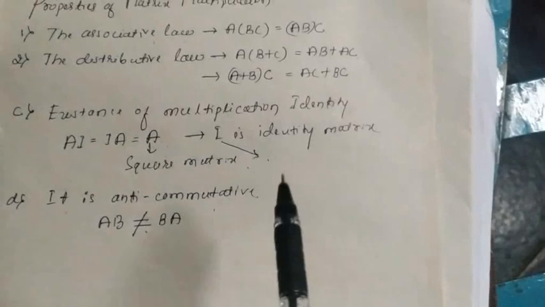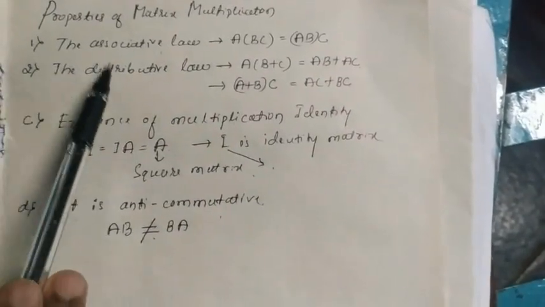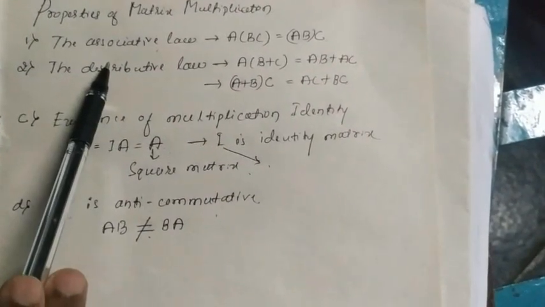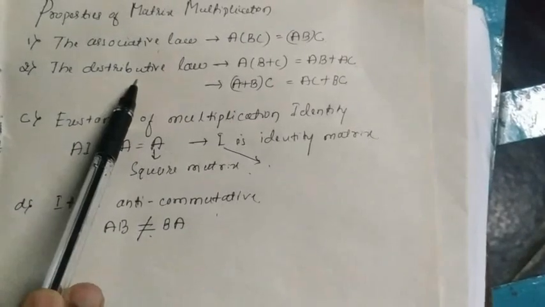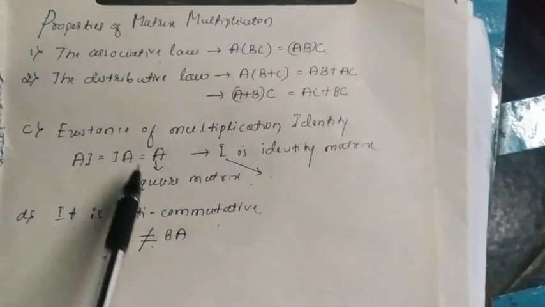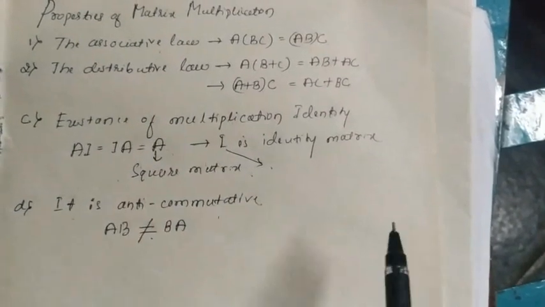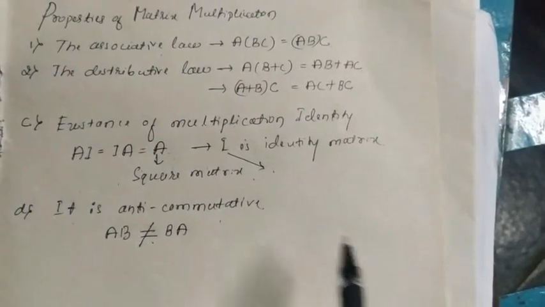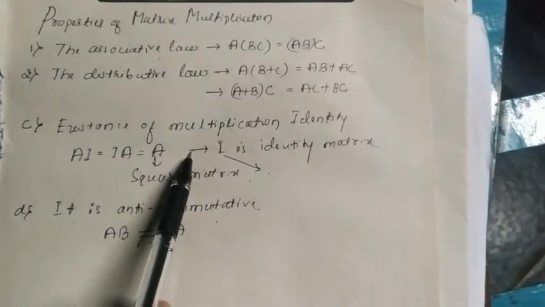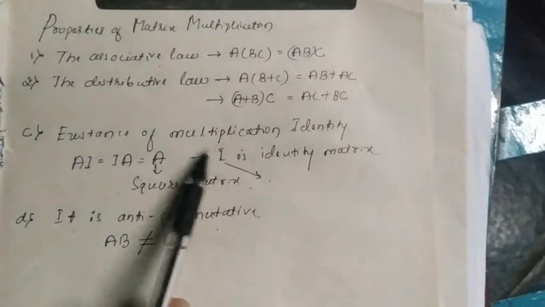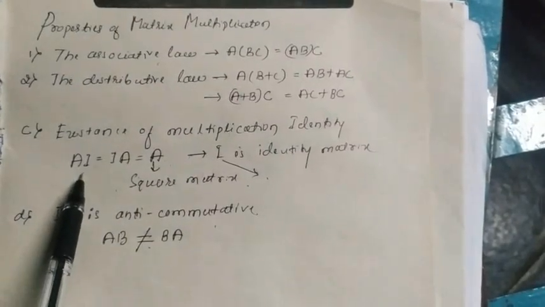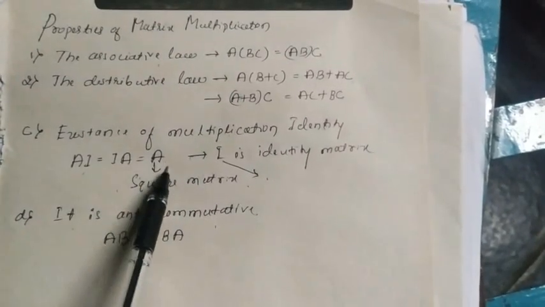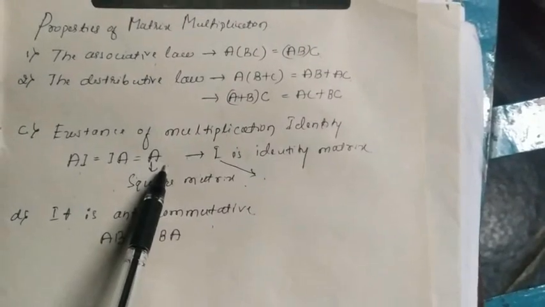So the point you have to note down is that it obeys the associative law, it obeys the distributive law, and it obeys the existence of the identity, where I is the identity matrix in multiplication. You have to remember the property that if I into A and A into I, again you are getting A only.